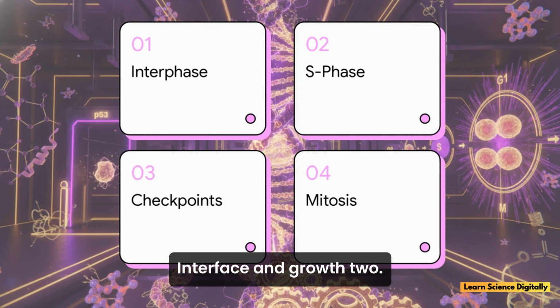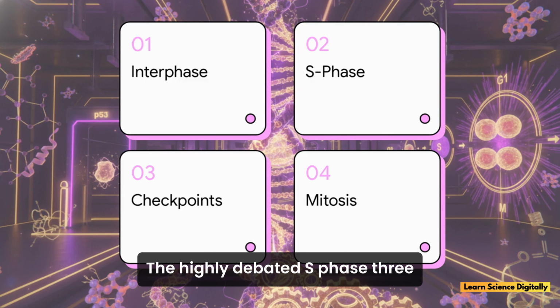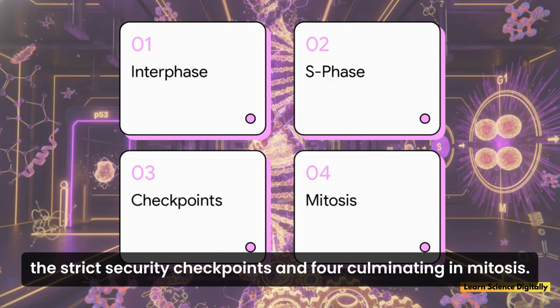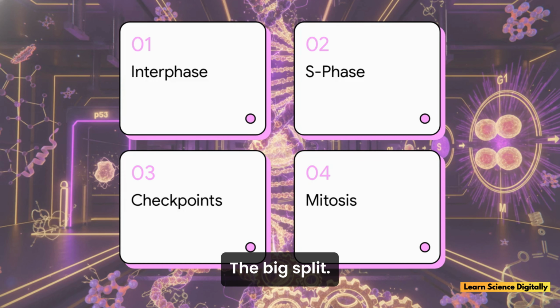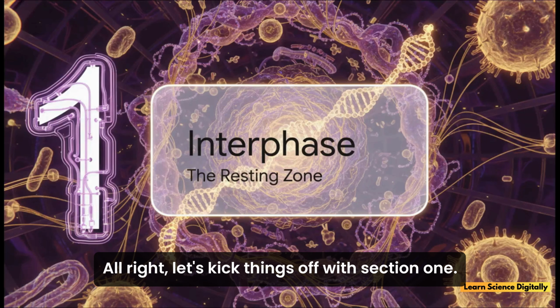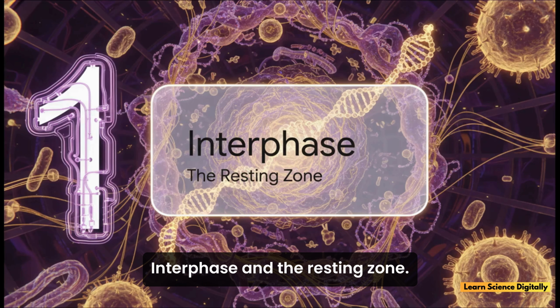1. Interphase and growth. 2. The highly debated S phase. 3. The strict security checkpoints. And 4. Culminating in mitosis, the big split. All right, let's kick things off with Section 1, Interphase and the resting zone.